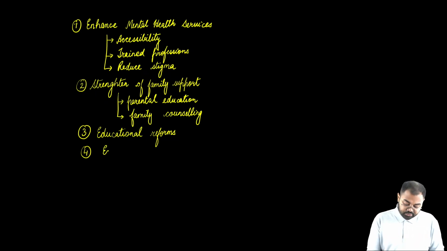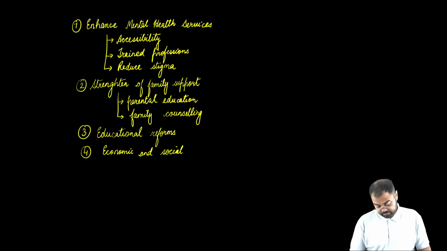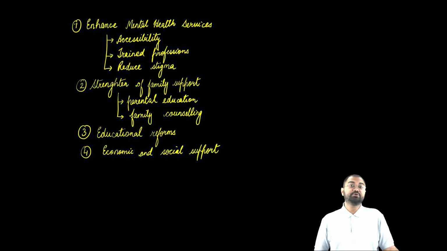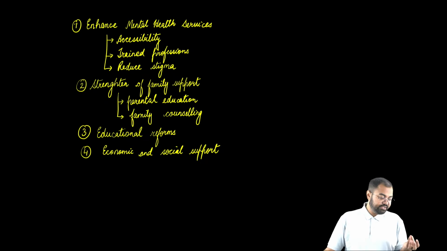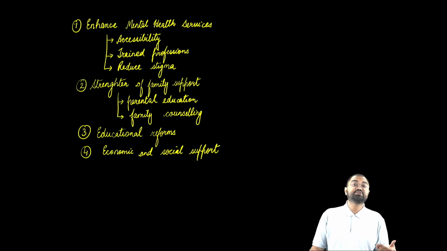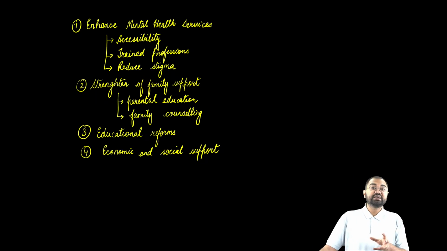So it becomes very crucial that we take economic and social support measures: financial assistance to distressed families, employment opportunities, skill development, and also programs for inclusivity to support marginalized communities, to reduce the discrimination and the impact it has on their mental health.